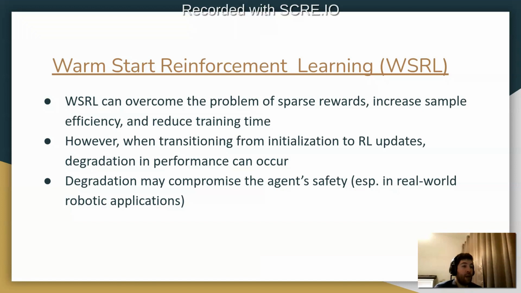time. However, in our research, we show that when transitioning from initialization to reinforcement learning updates, degradation in the performance of the agent can occur. This degradation is undesirable because it may compromise the agent's safety, especially in real-world robotic applications.